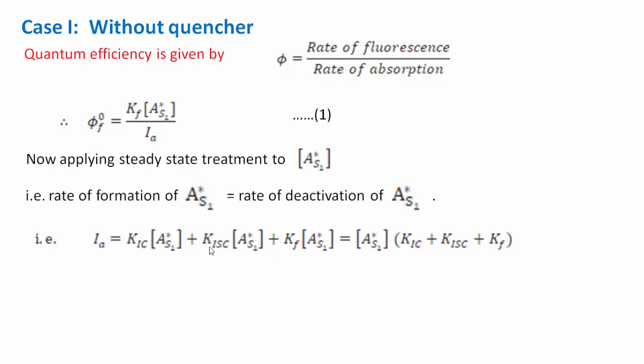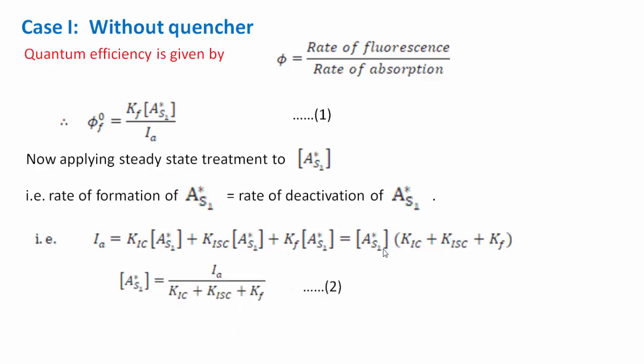Again, in these three terms, the concentration of A star S1 is common. Therefore, rearranging this equation, concentration of A star S1 into KIC plus KISC plus KF: the rate constant for internal conversion, rate constant for intersystem crossing and rate constant for fluorescence.